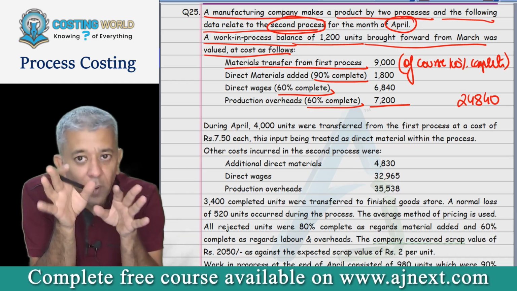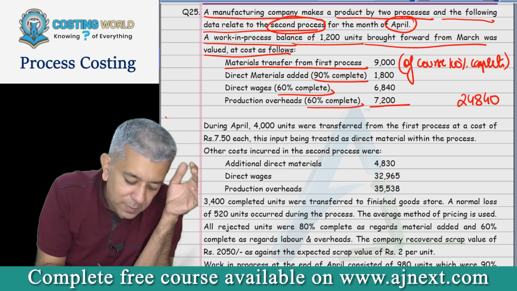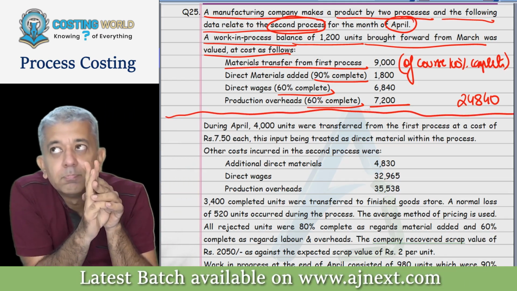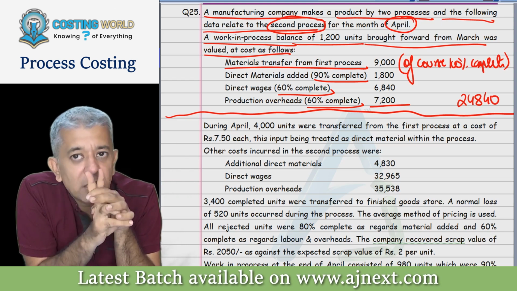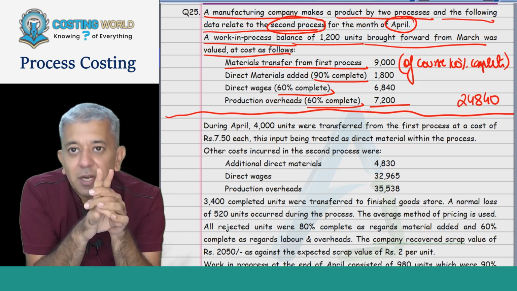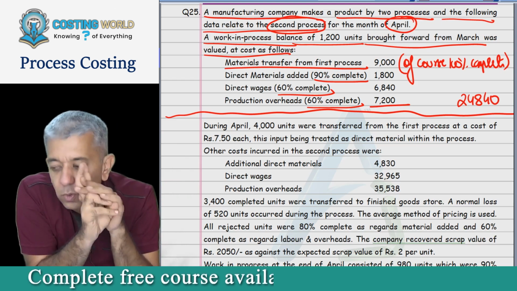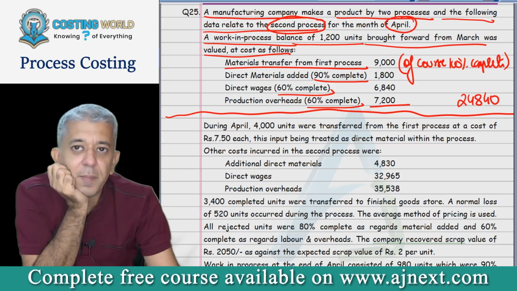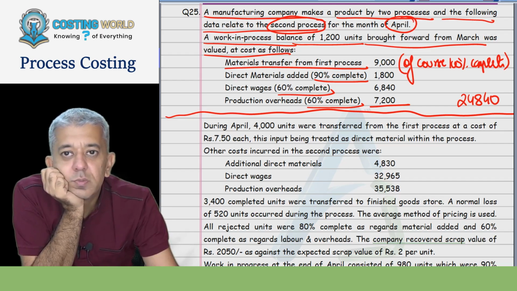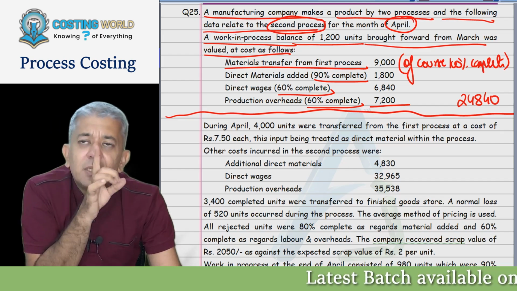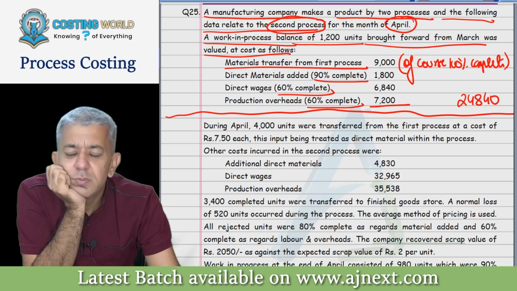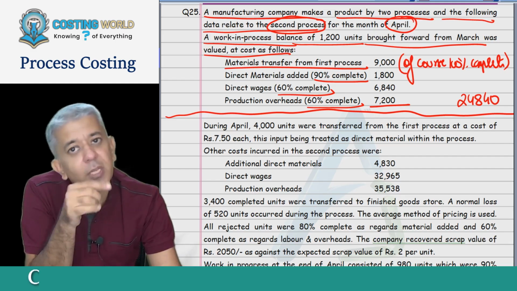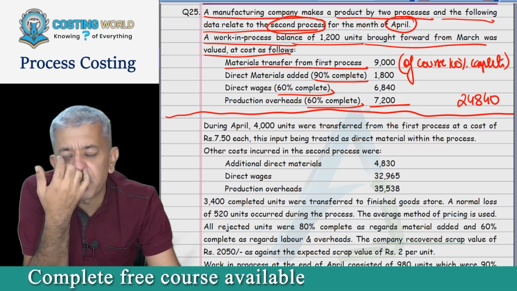Now, I'm asking you one question at this particular stage. If I only give you this much of the question, I'm asking you 2 questions. Is it possible to follow the FIFO method in this question? Just reply yes or no. Yes. Tell me, why is it possible? The stage of completion of opening stock is given to you, therefore it is possible.